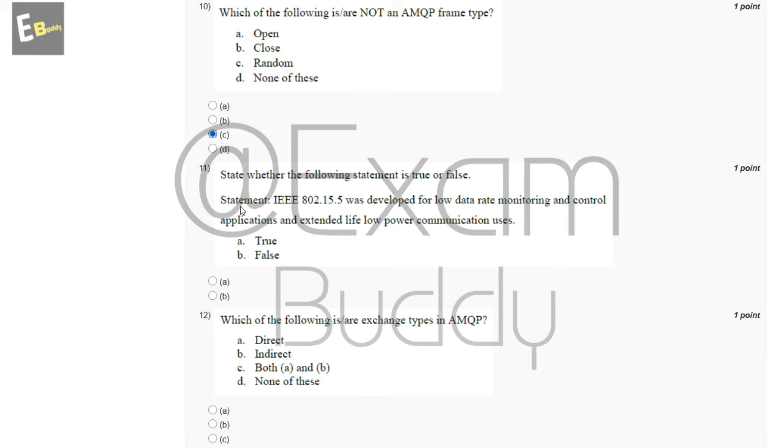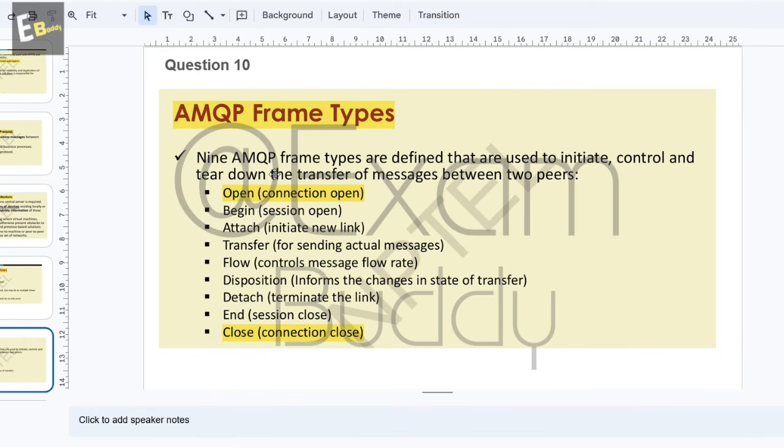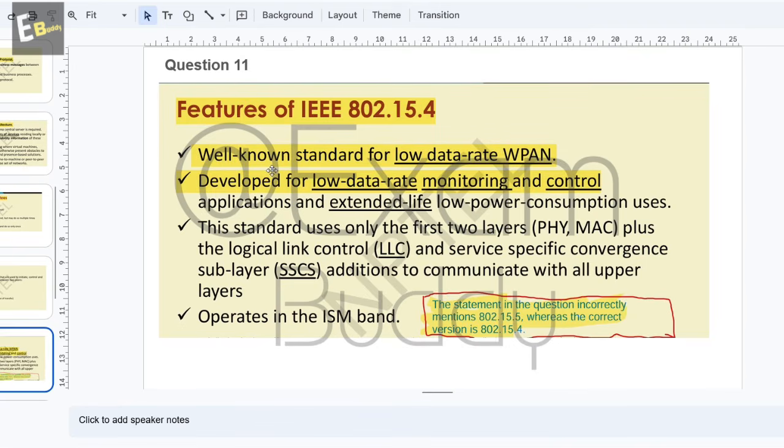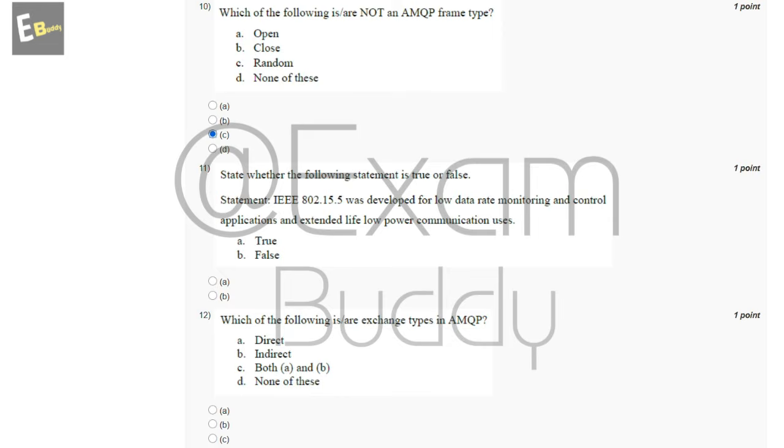Now the 11th question, state whether the following statement is true or false. So there is the statement, so we have to say true or false. So the answer of question 11 is a feature of IEEE 802.15.4. So this is the description. So the answer of the 11th question is B, false.